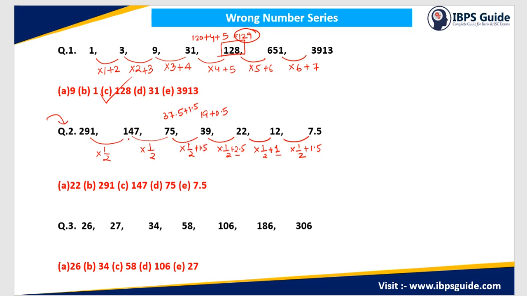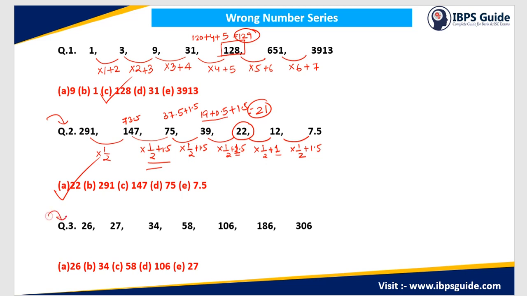Again here 147 is there. So if I multiply 147 with 3, I will get 73.5. And I have to add 1.5, so 1.5 will be here. Now I can directly confirm that we are multiplying with half and then adding 1.5. Here also multiplying by half and adding 1.5, so here it has to be 1.5. So this will be my wrong answer, because 39 multiplied by half will be 19.5, plus 1.5 will give us 21 and not 22. So in this case my wrong number will be 22, that is option A.